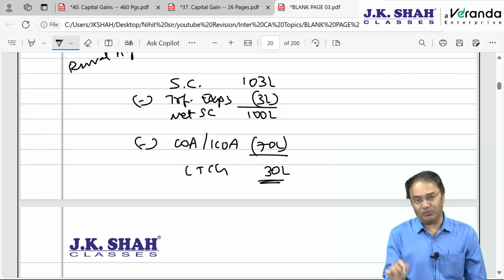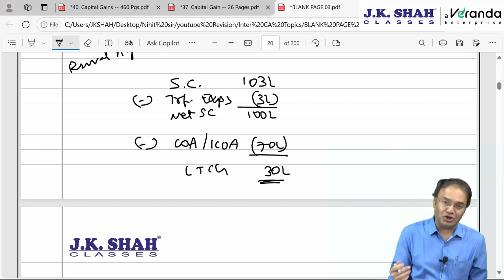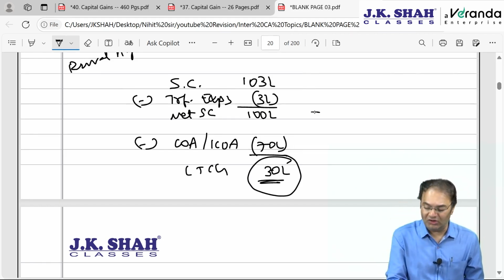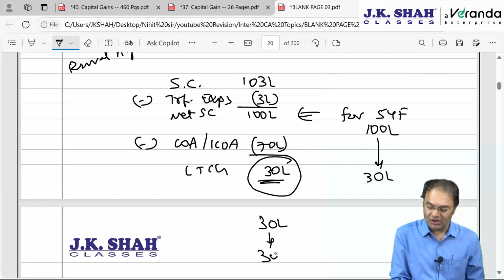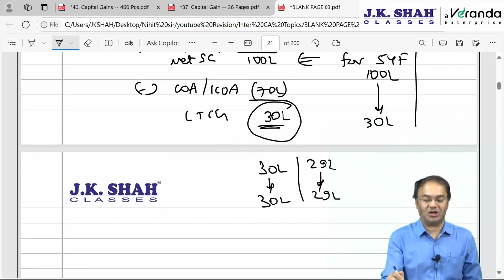Either you pay tax on 30 lakhs or you invest this 30 lakhs somewhere and claim exemption. How much is required to be invested in the new asset? So everywhere, for all the sections, this amount is to be invested, 30 lakhs. Only for section 54F, you need to invest 100 lakhs. For 54F, invest 100, claim exemption of 30. Everywhere else, for all other sections, invest 30, claim exemption of 30. If you invest 29, you get exemption of 29. But section 54F is the only section where a higher amount is required to be invested.